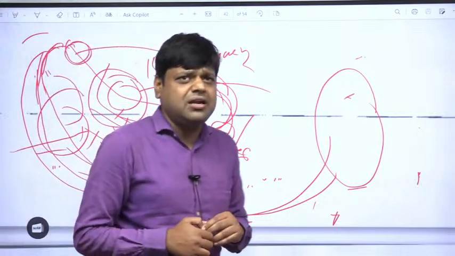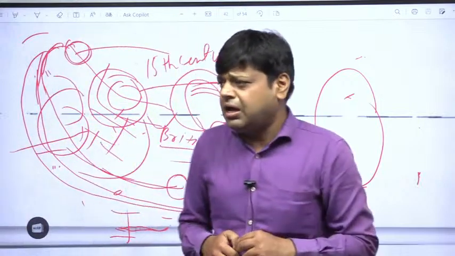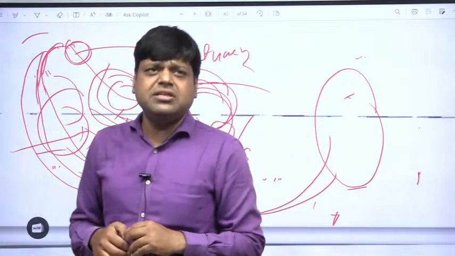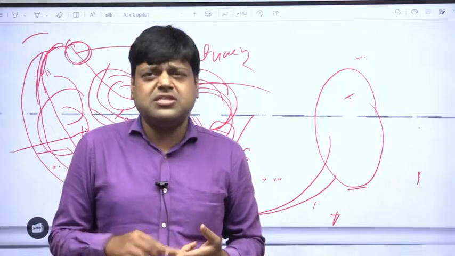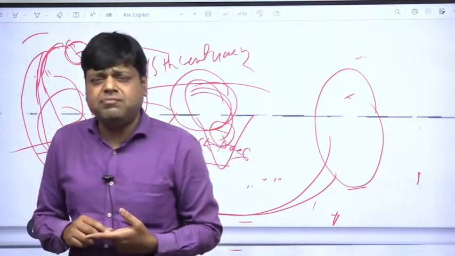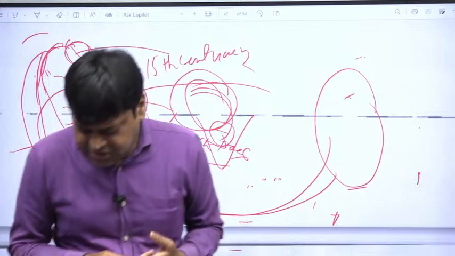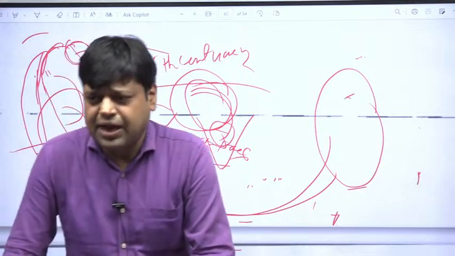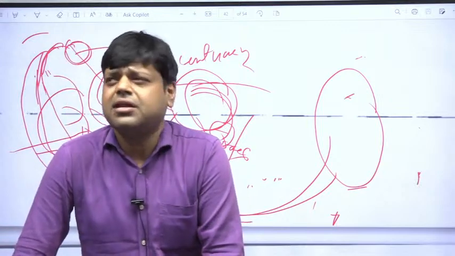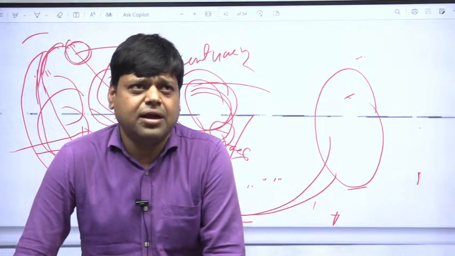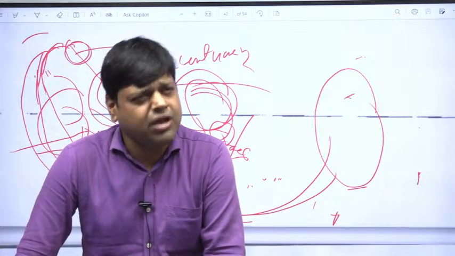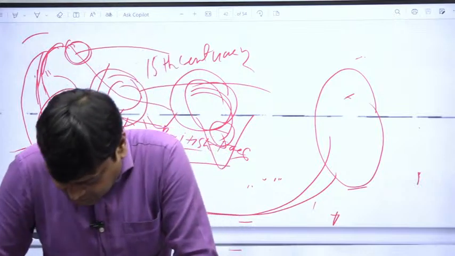Reorganization of states, the linguistic reorganization of the states. In 1956, the reorganization of states took place. What we see today, different states on the basis of language, is the result of the 1956 reorganization of states. Based on language, Kannada people made Karnataka, Tamil and Telugu people made Tamil Nadu and Andhra Pradesh, and so on. So we will read about that.